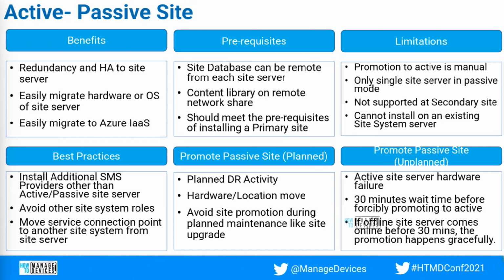The content library on a remote network share is a must. And it should meet all the prerequisites of installing a primary site, that is, everything you should handle for installing a new primary site. That should be done on the new passive site, whichever you are going to bring in. That's the prerequisites, nothing else.